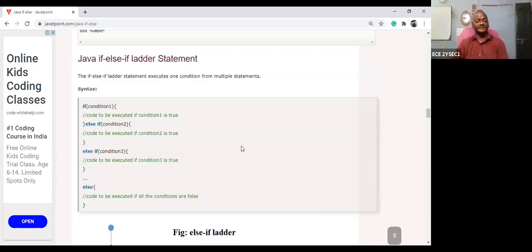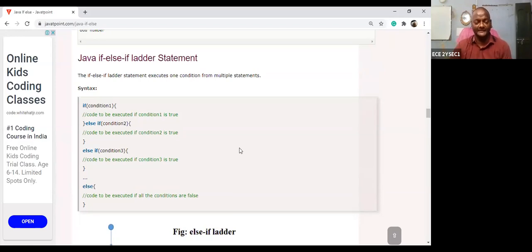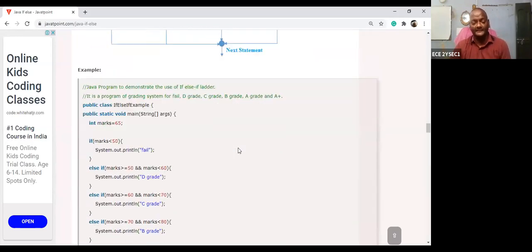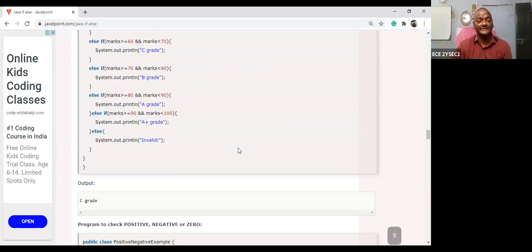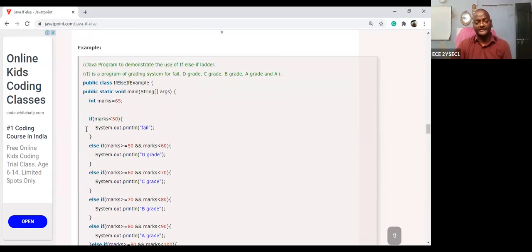This is the Java if else if ladder. This is the grading system. Let us take the first condition. You are getting a mark of 65. So what is the grade? First start from the top condition, marks less than 50. Since 65 is greater, the condition is false.